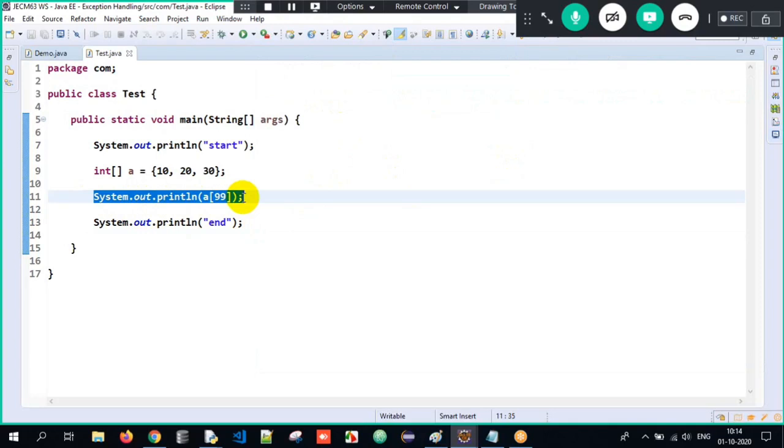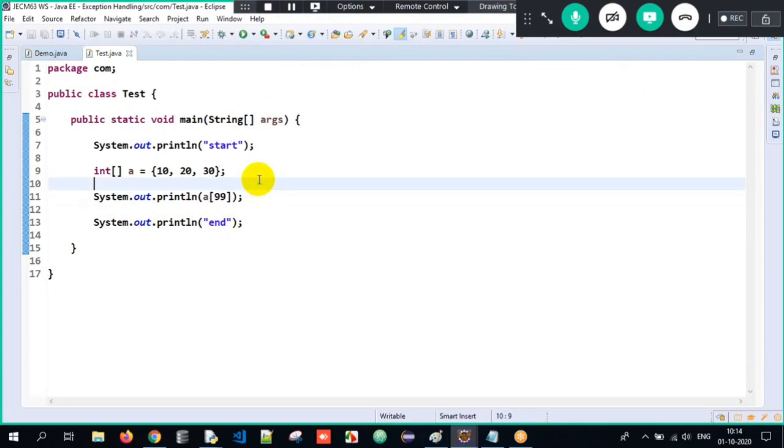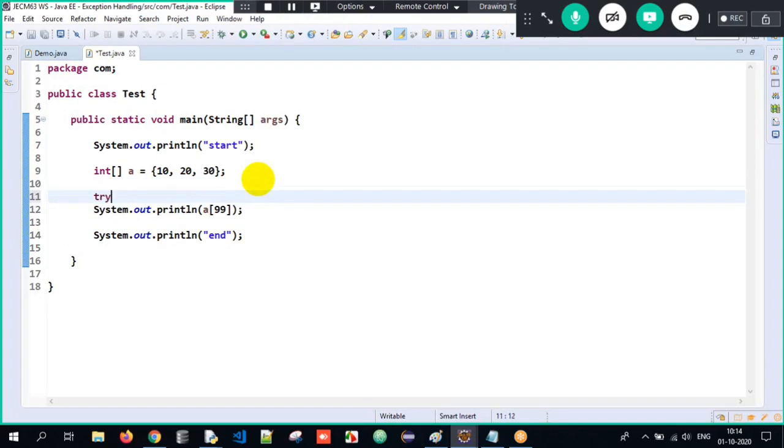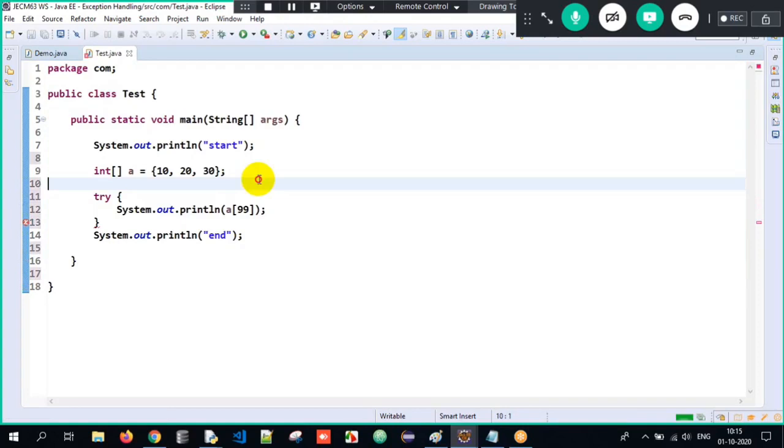We are supposed to handle an exception if we get one. How do we handle an exception? Simple. The lines which will give an exception, write them within the try block. You can write it in the same line also. The lines which might give an exception, write them in the try block.